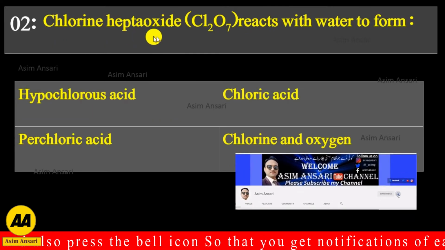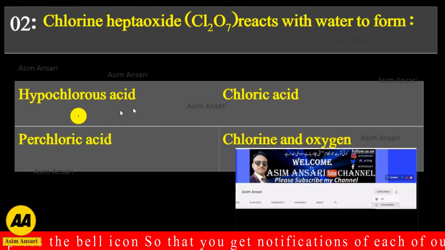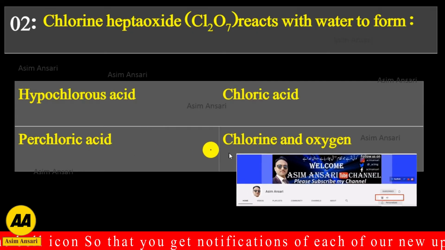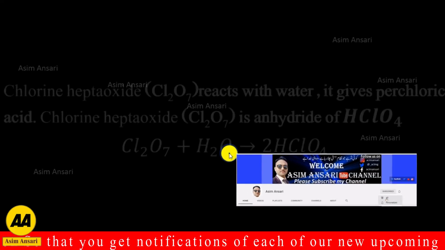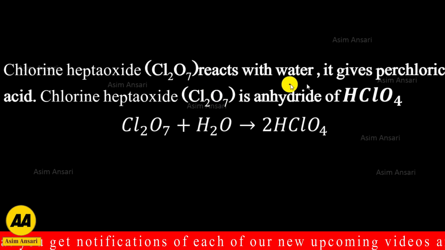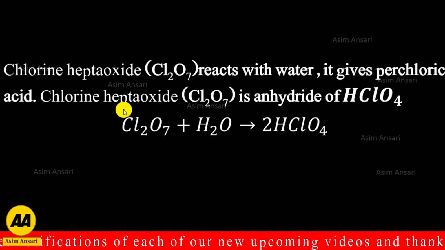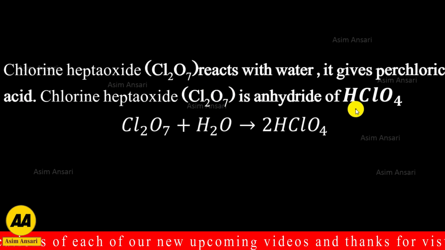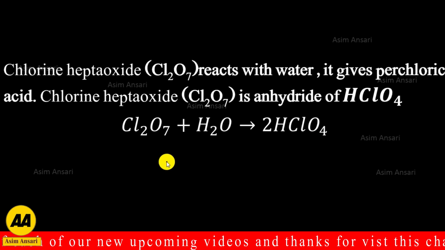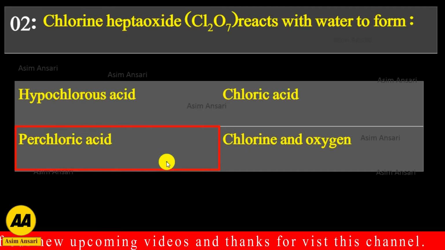Next, chlorine heptoxide reacts with water to form hypochlorous acid, chloric acid, perchloric acid, chlorine or oxygen? Chlorine heptoxide reacts with water and gives perchloric acid. Chlorine heptoxide is an anhydride of HClO4. So the exact answer is perchloric acid.